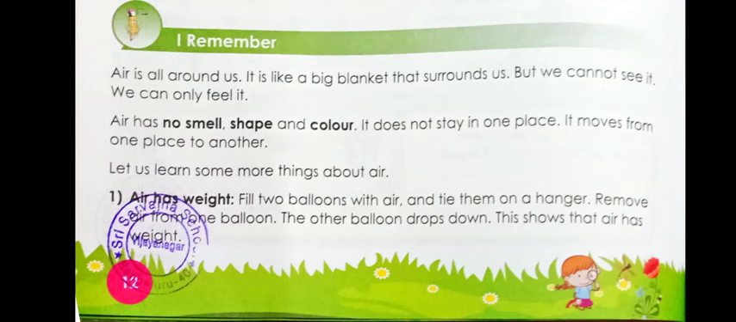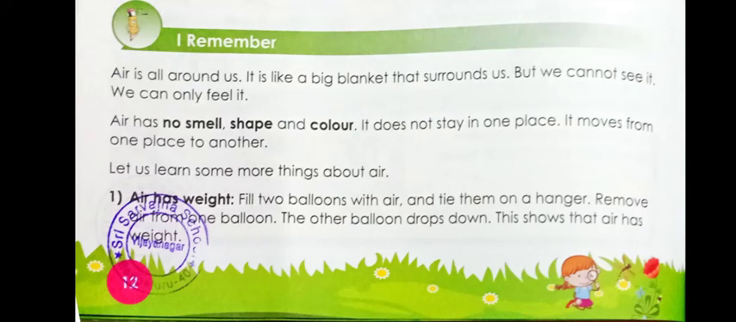Air is all around us. It is like a big blanket that surrounds us. But we cannot see it, we cannot feel it. Now you got the answer which I asked while starting this chapter. We cannot touch the air, we cannot hold the air. We can only feel it. Air has no smell, shape and color. It does not stay in one place. It moves from one place to another.